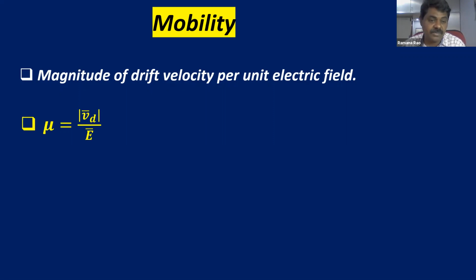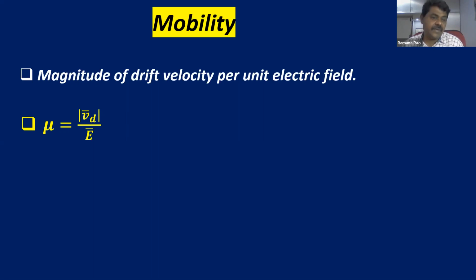Division of vectors is not possible. Drift velocity is a vector and electric field is also a vector. You are not supposed to divide two vectors. Division of vectors is not defined. That's why we have to take the magnitude of drift velocity. So the magnitude of drift velocity by electric field intensity is known as mobility.